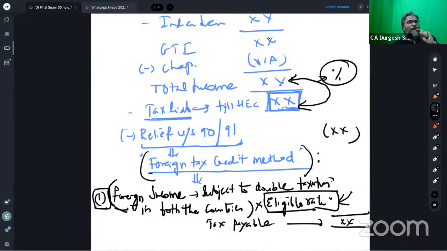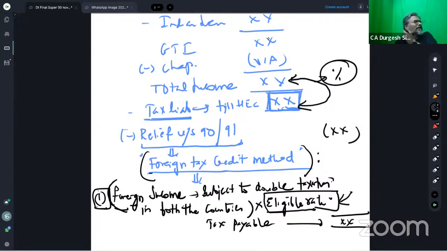Now what happens, students? They may have taxed that foreign income without set off. We have taxed that foreign income after set off. So therefore, the foreign income which is subject to double taxation, that much portion has been reduced.